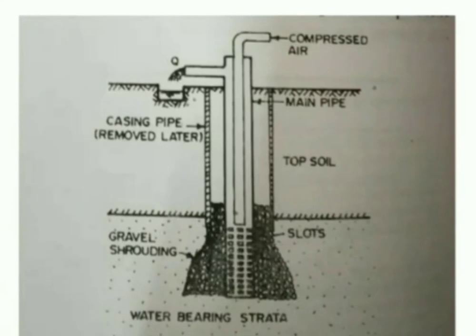In the case of the slotted type of tube well, we are going to provide some slots, and we will be providing some gravel shrouding here. Only for some topsoil condition we are going to go for the impervious pipe. And we are going to provide one pipeline here so that we can pass compressed air through it. So compressed air will be blown through this particular inner